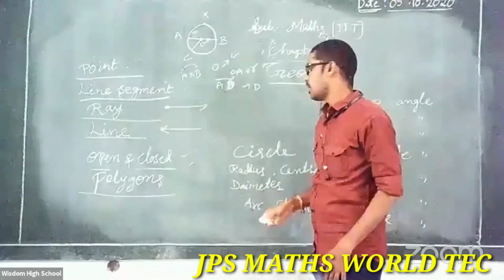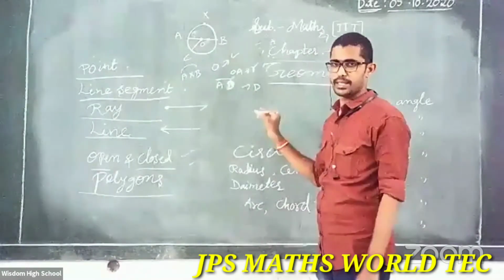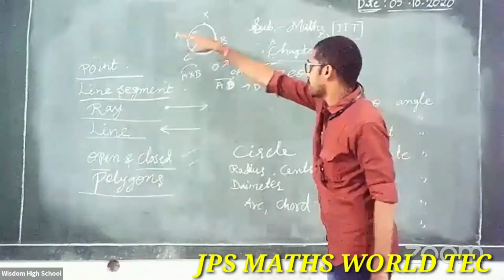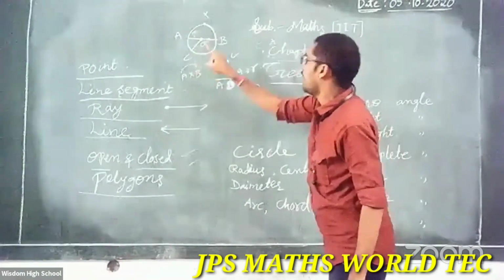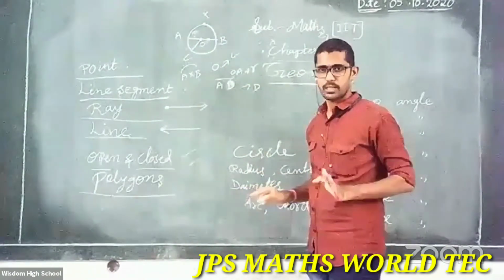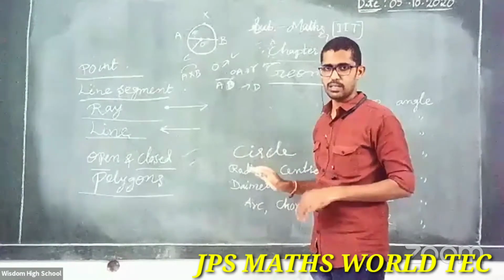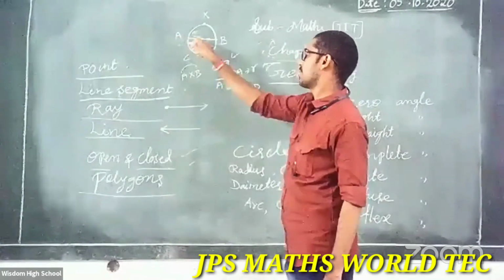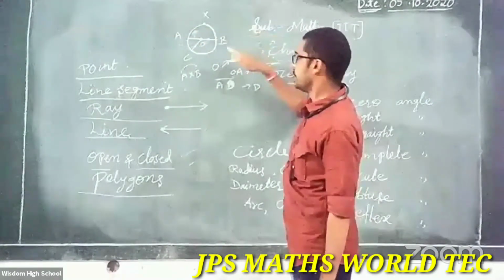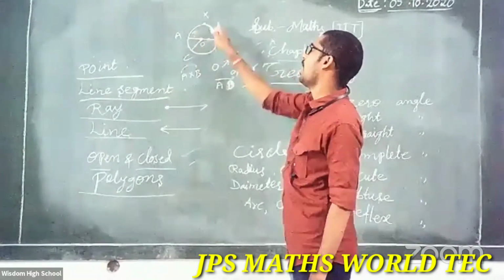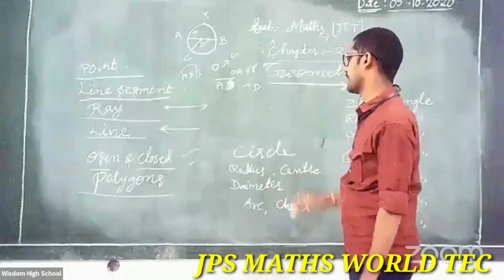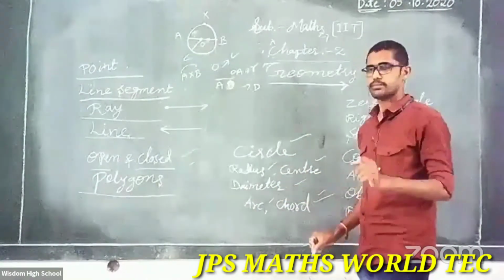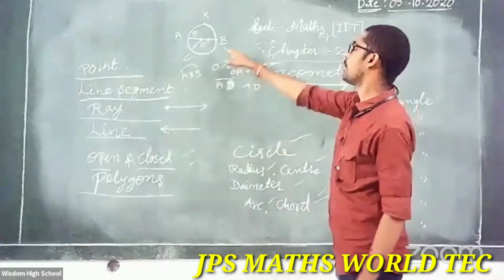Simple. What is the center of the circle? What is the radius? What is the diameter? And what is the chord? And what is the arc? Is it clear? Any doubts? So simple, a circle. This is a circle: center, radius, diameter, chord, and arc. So these are the parts of a circle. Clear about this? These all are parts of a circle.